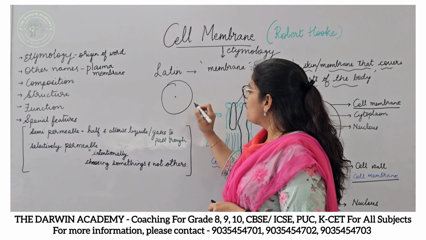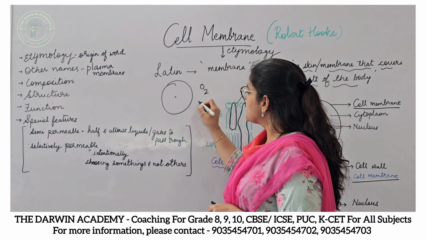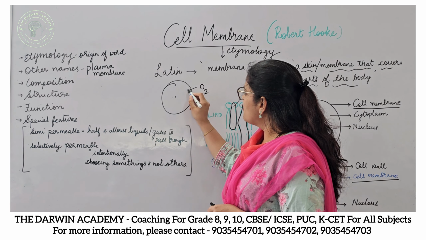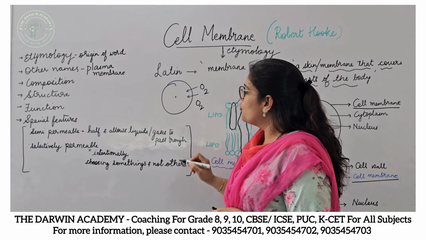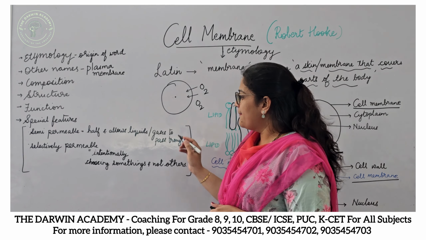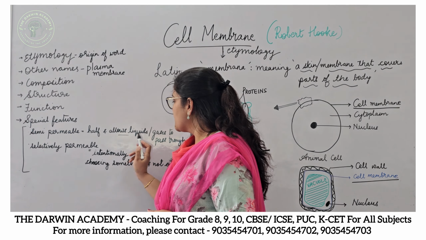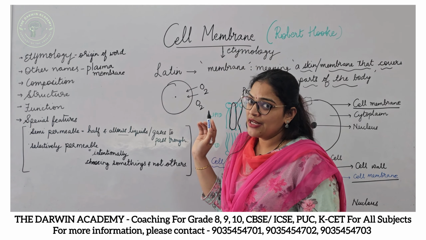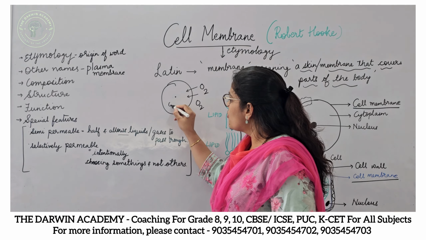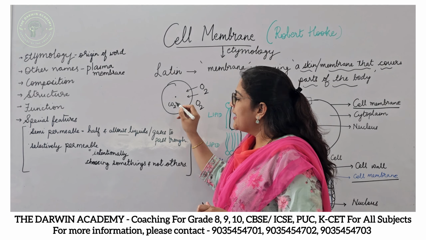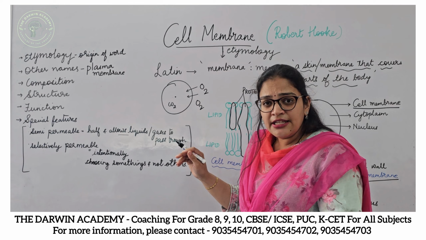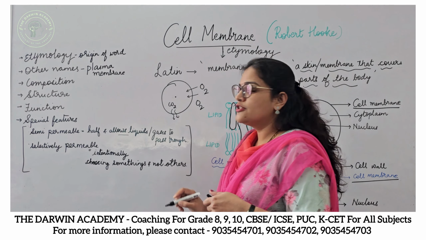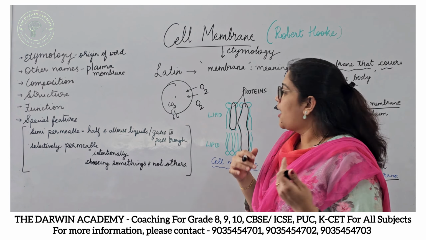If the cell wants oxygen gas inside, okay, then these oxygen molecules can easily move into the cell because it allows specific liquids or gases to enter. The cell membrane is allowing it to enter, and if there is more carbon dioxide inside, and that has to be sent out of the cell, then the carbon dioxide molecules can also diffuse outside.